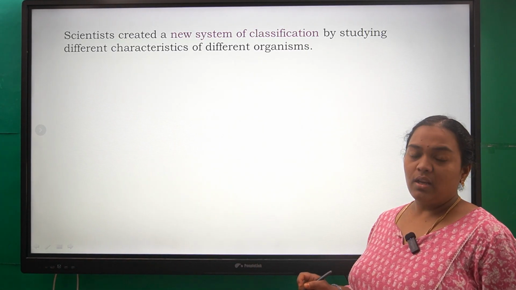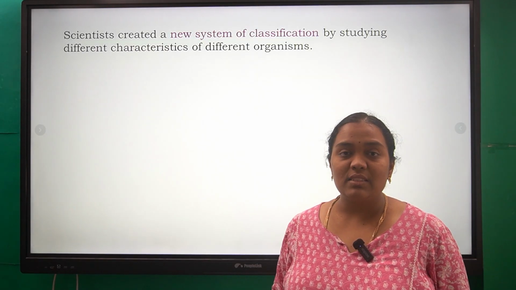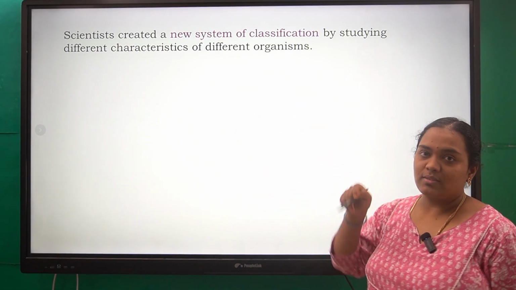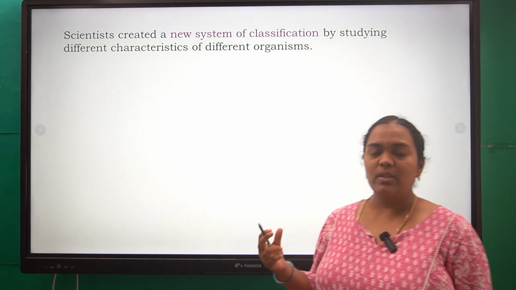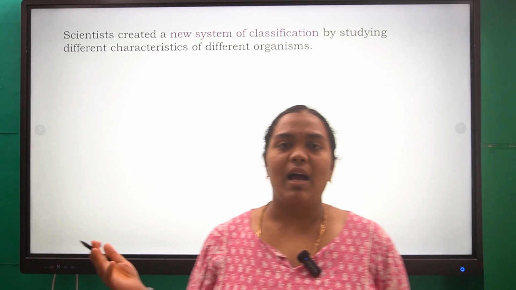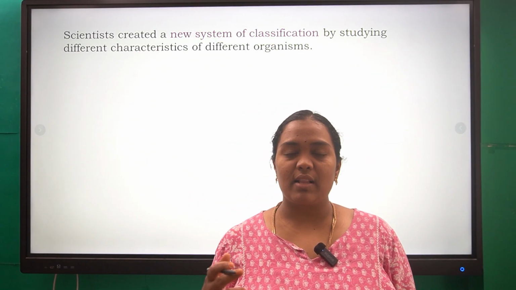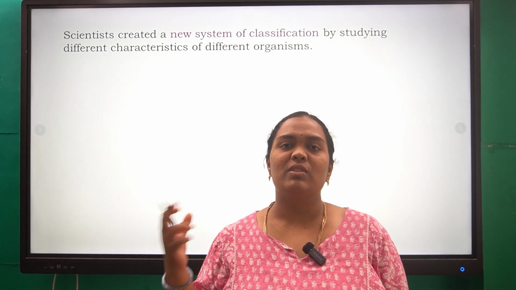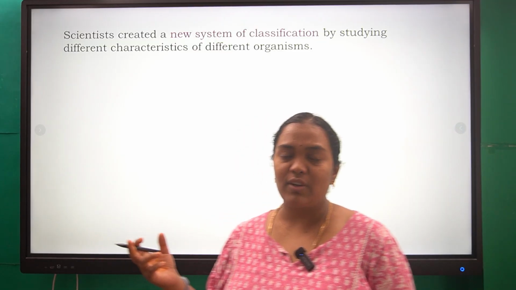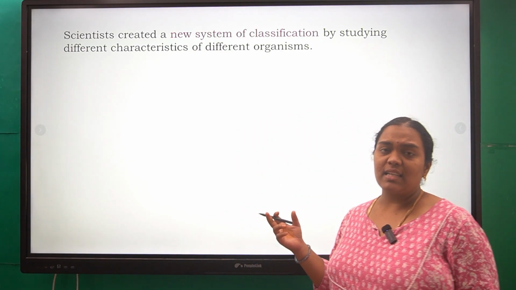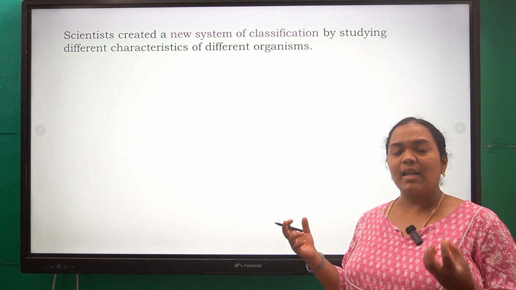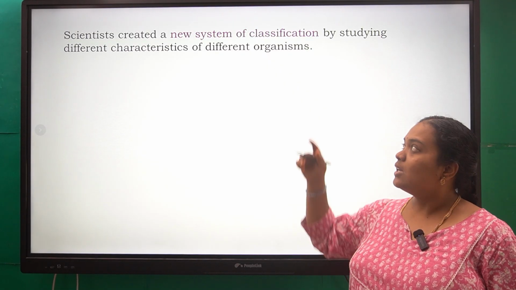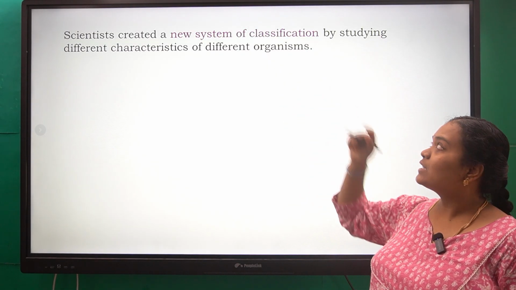In this session, as we are discussing diversity or varieties in the living world, scientists created a new system. Aristotle was the scientist who said that plants and animals can be classified based on their habitat, that is, the environment in which they are present. Then scientists thought that this classification is not enough, because the organisms living in a specific environment also have different varieties. So they created a new system of classification.